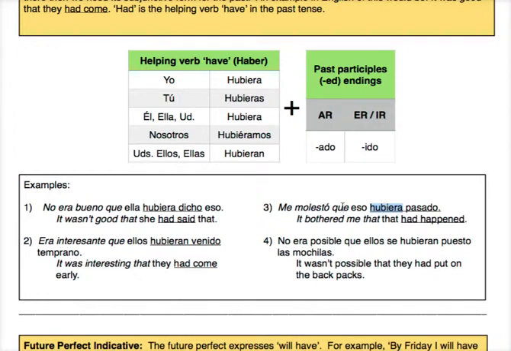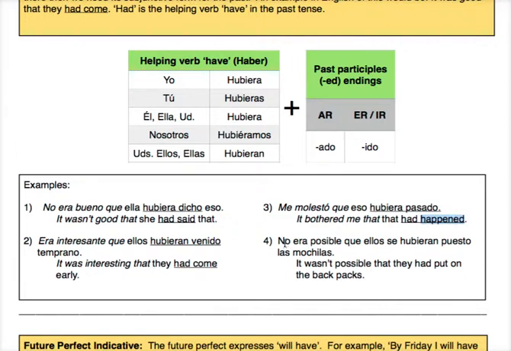So me molestó que hubiera pasado, or que eso hubiera pasado. So hubiera expressing had. The verb pasar means to happen. And again, using that ado ending for its past participle to express happened, the ed equivalent.